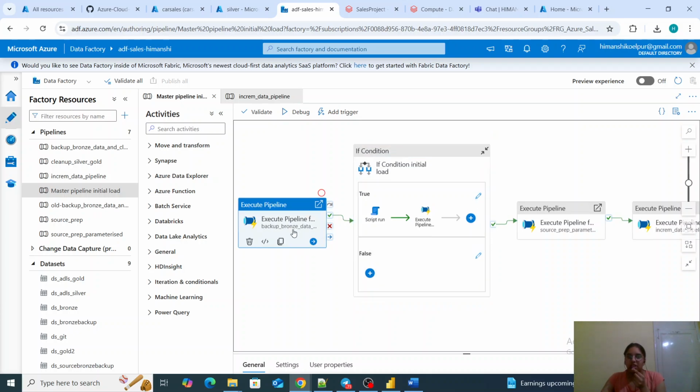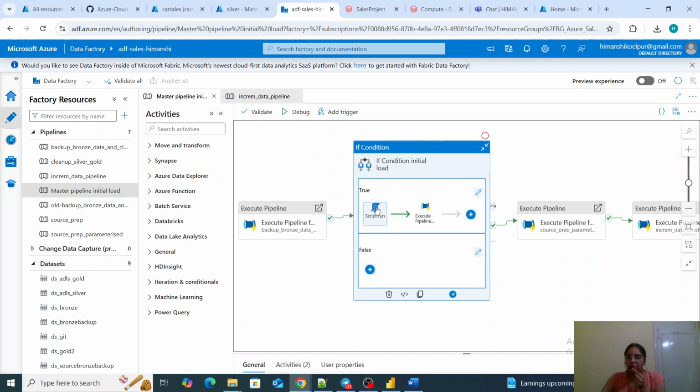So the bronze layer will always be cleaned up for the run, because we want the bronze layer to be populated only with incremental data. The if activity updates the watermark to 00 and cleans up the silver layer and gold layer for the first time load.